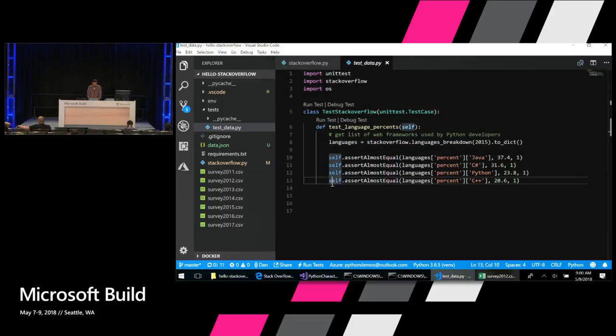I've already configured this, and since it's configured, I actually get these really nice code lenses on top of my unit test that let me run an entire set of test classes, or I can run one test at a time. I've got a test here to test the percentages. This will import this Stack Overflow file, and simply by having this file in the same folder, I can import it. Then I can call that languages breakdown method for 2015 and run it. So I'll click this run test here.